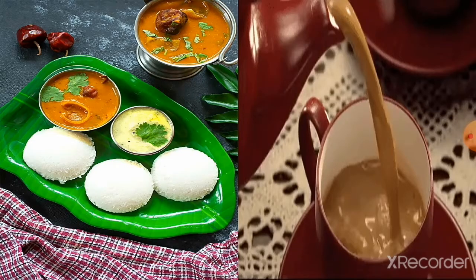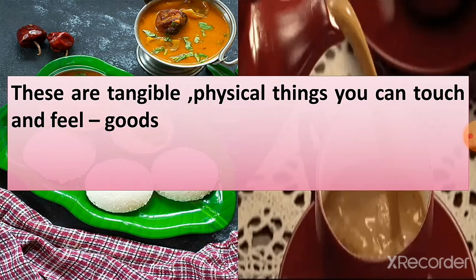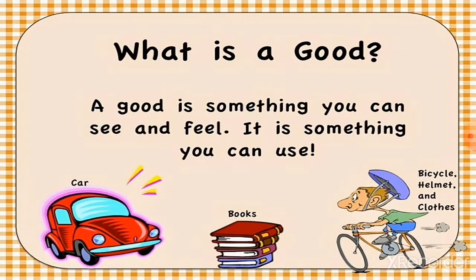Imagine what happens in a hotel. You place an order for idlis and a cup of tea. Someone makes idlis and tea, someone else serves you. Idlis are tangible, which means physical things you can touch and feel. Such tangible items are called goods. A good is something you can see and feel. It is something you can use.